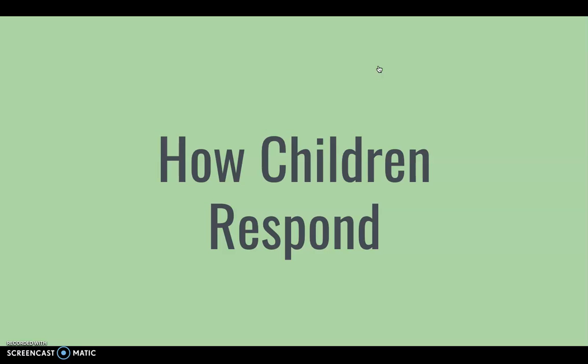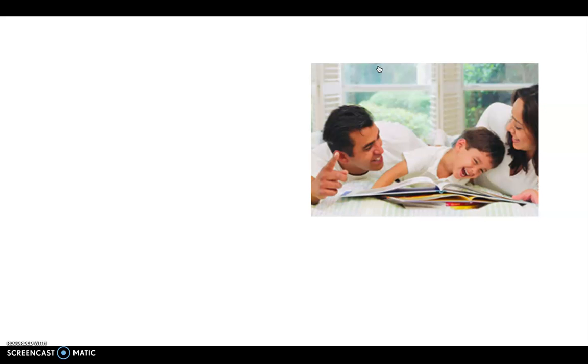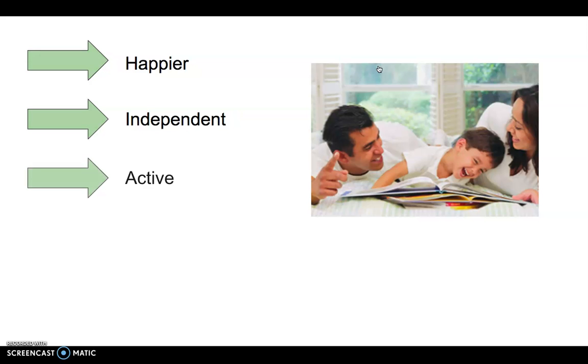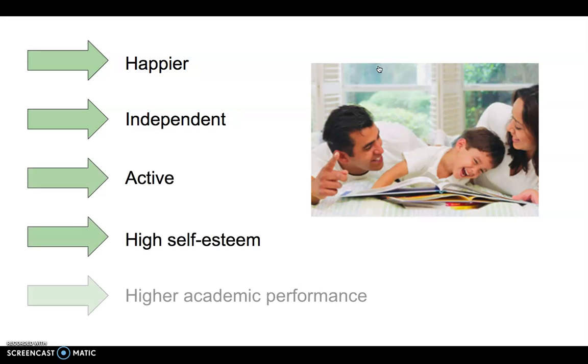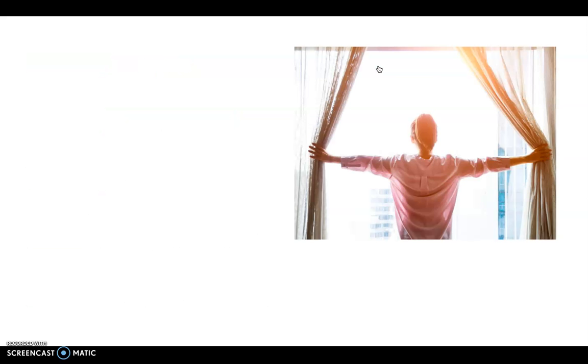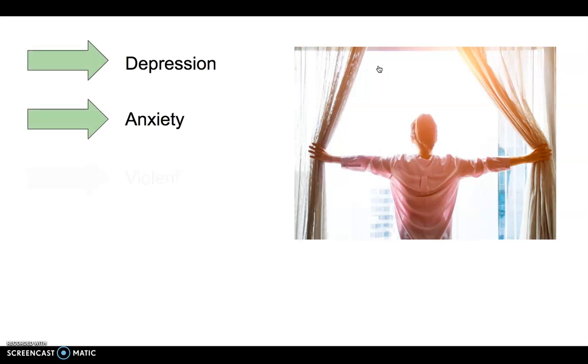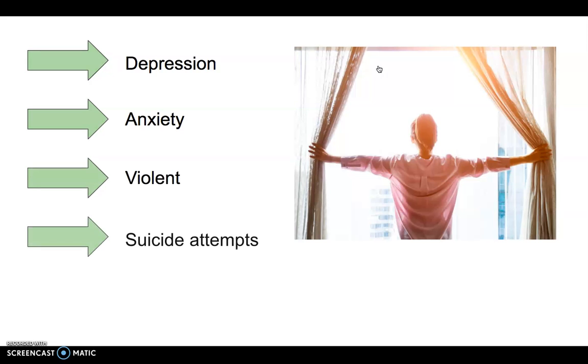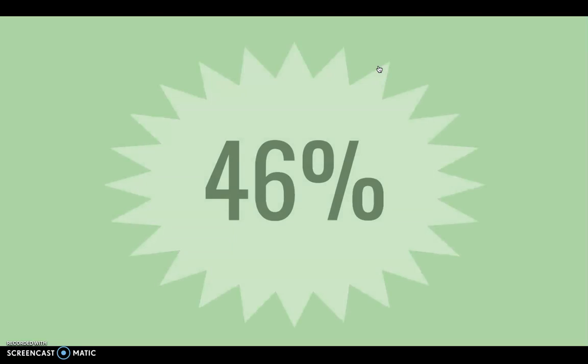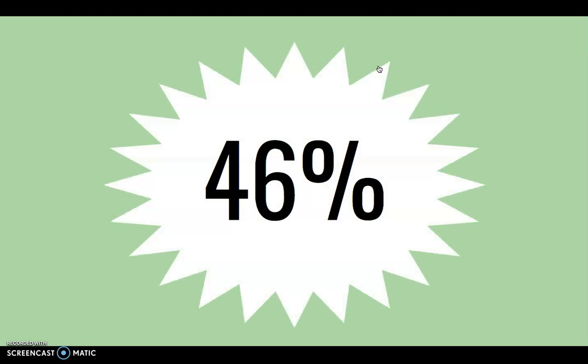Next, we will take a look at how children under authoritative parenting respond. Children with authoritative parents tend to be happier, more independent, more active, they show higher self-esteem, and have higher academic performance. Children of authoritative parents also show less depression, less anxiety, are less violent, have less suicide attempts, and are less likely to abuse alcohol and drugs. In America, about 46% of parents use this style of parenting.